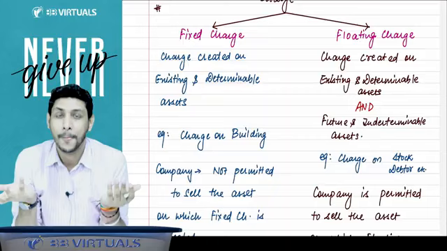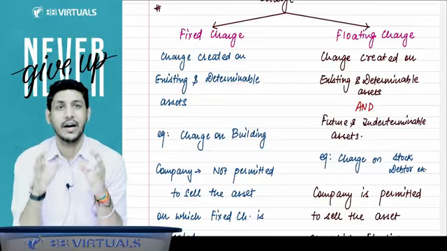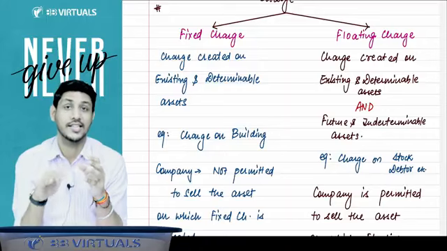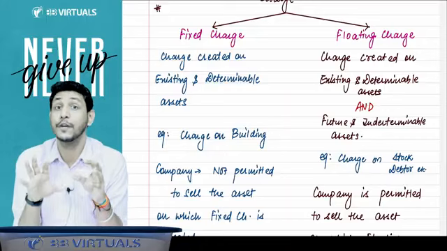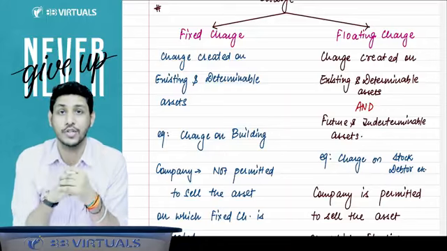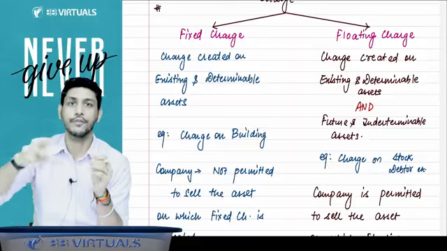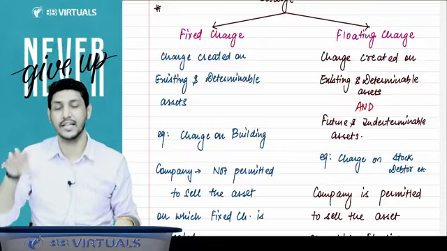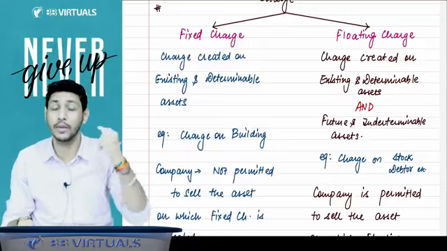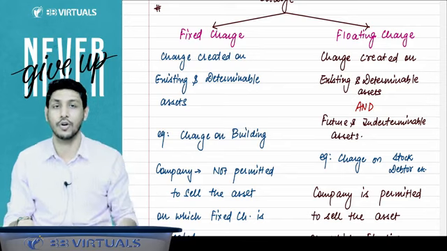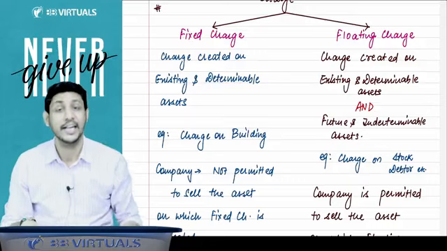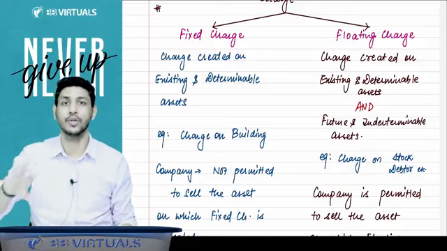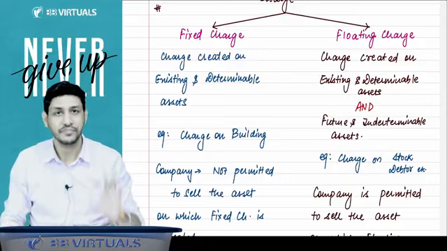Why? See, floating charge is a type of charge which is created on such assets which are fluctuating in nature, which are not fixed in nature. For example, you have created a charge on your stock. Now, if that asset is shackled, how will you be able to do business? You have to sell that stock or not? Yes, sir, we have to sell that stock. Then here it is allowed. You can sell it, you can do the trading.